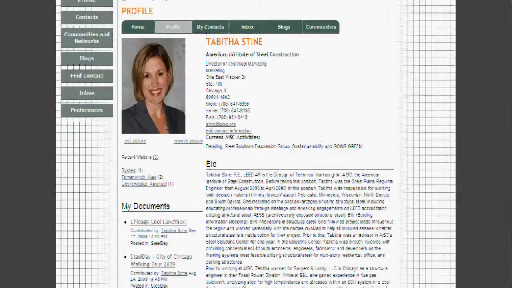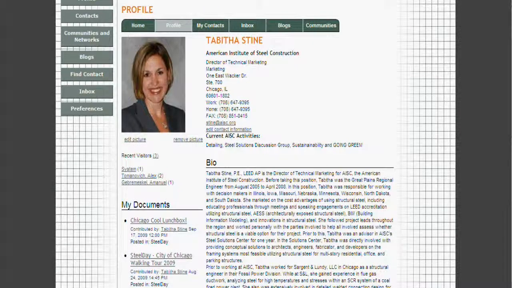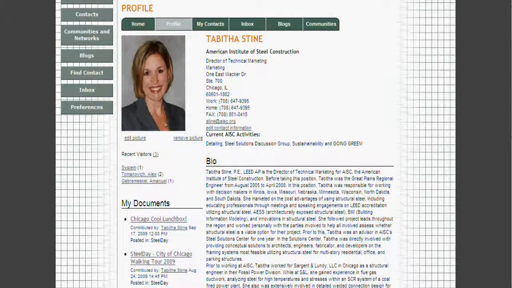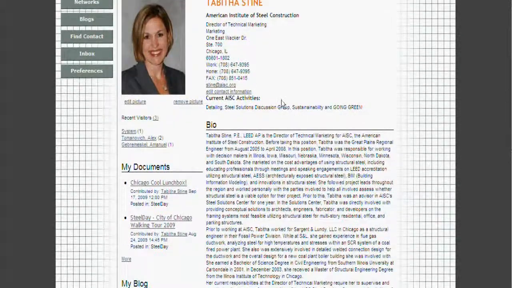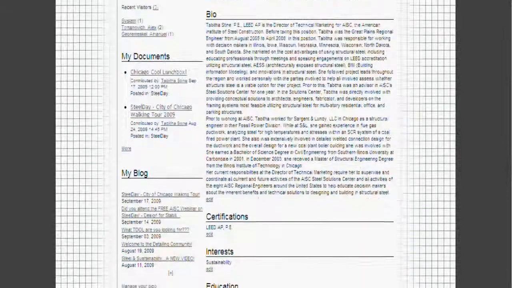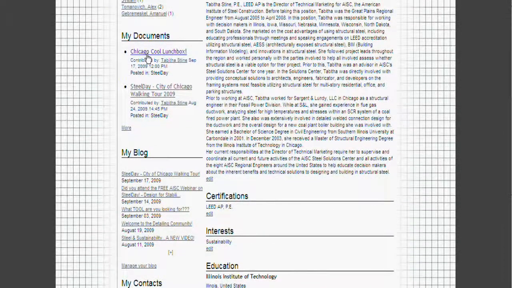At any time, if you'd like to customize what people can or cannot see, you can click on Preferences here to the left, which will manage your preferences for possibly removing your phone number or your email address from certain parties. What's also interesting on the site is you can also manage the things that are going on with you. You can see who are your recent visitors within the last so many hours. It tells me who has actually visited my page and is learning more about me. What are my documents? These are any documents I have posted to an account. So I can look at what are the documents that I've uploaded to this site.